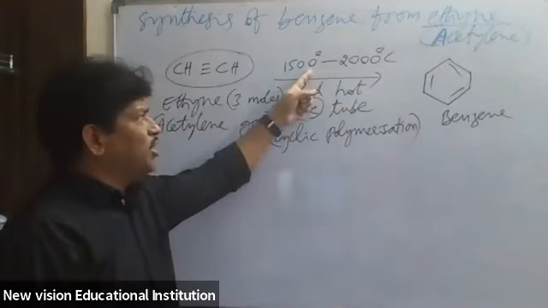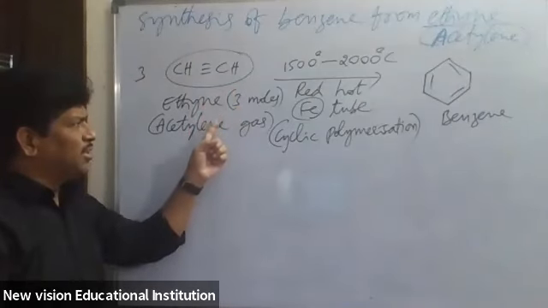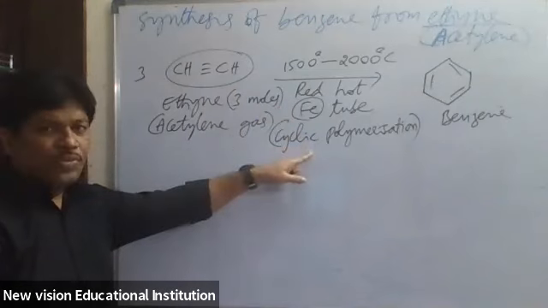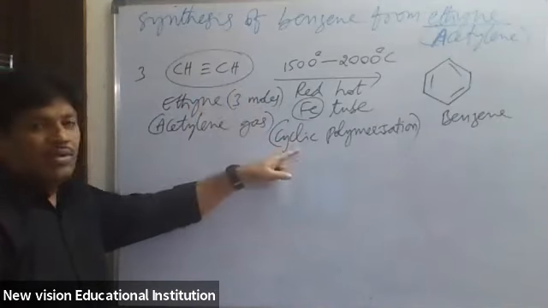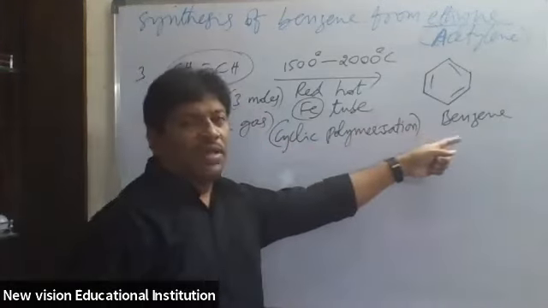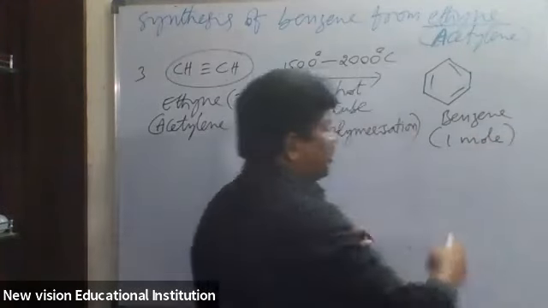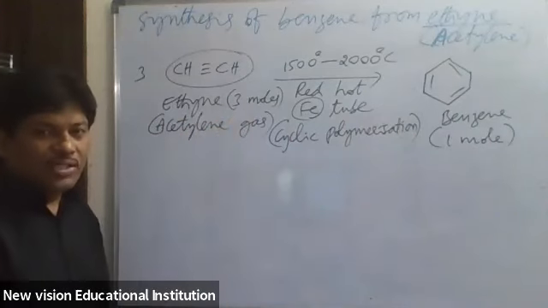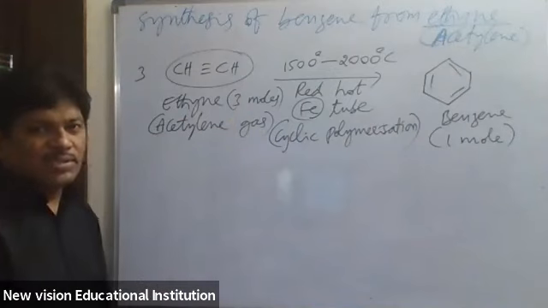When 3 moles of acetylene gas are passed through the red hot iron tube, they undergo cyclic polymerization to form 1 mole of benzene. This method is called the cyclic polymerization process.